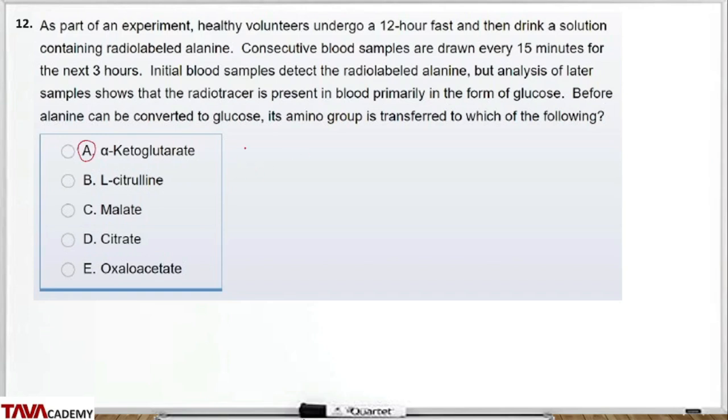So that's exactly how the process is, and in turn the alanine gets converted to pyruvate, which then goes for gluconeogenesis because they've been fasting for 12 hours. Don't forget that.